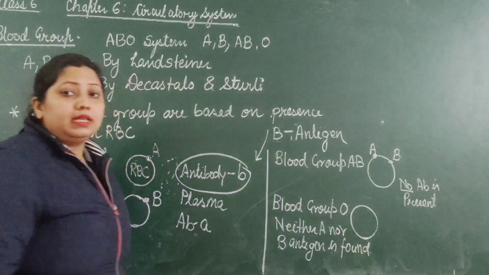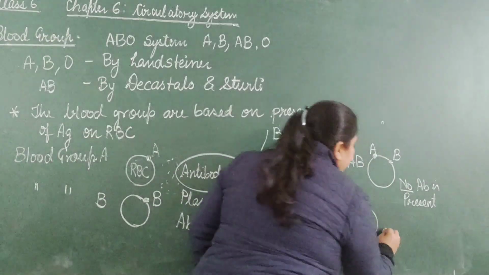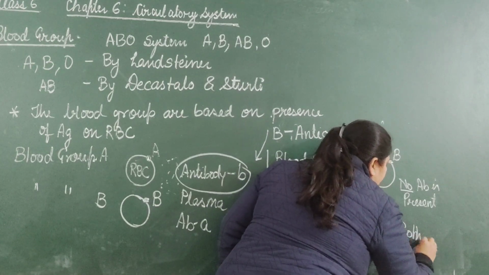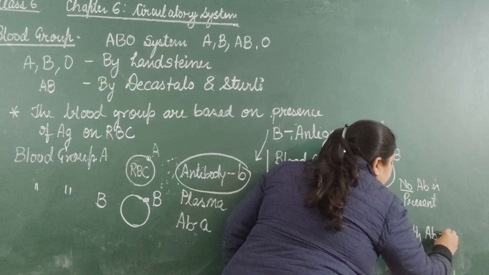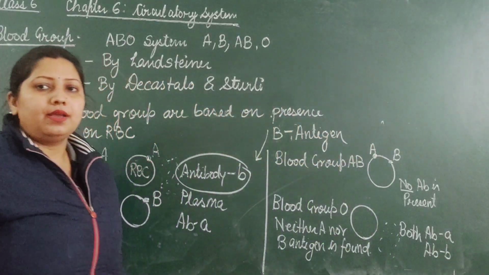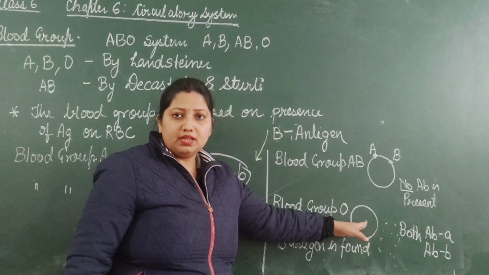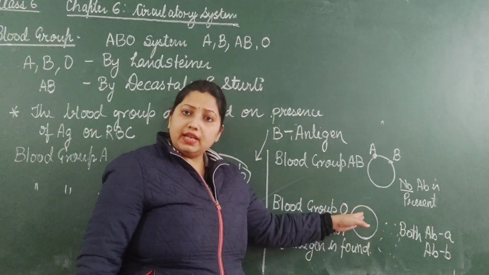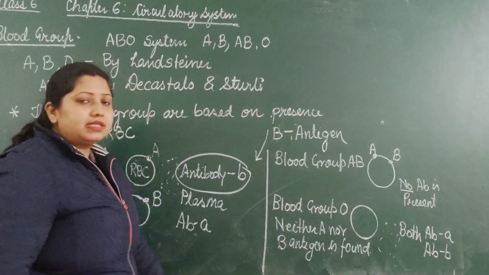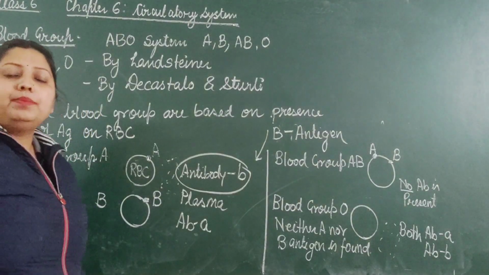Neither A nor B. Because neither A nor B antigens are found, in the plasma both antibody A and antibody B are present. Okay, so there is not any chance of rupture of the RBC, because it has neither antigen A nor antigen B, so both antibodies will perform their role. Okay, so this is the basic concept of the blood group.